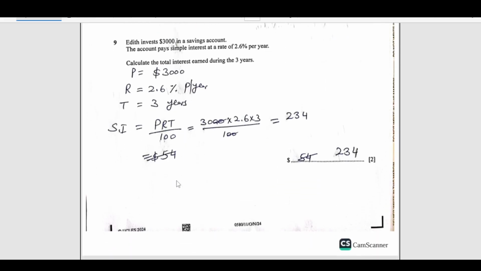Number 9, Edith invests $3,000 in a savings account. The account pays simple interest at a rate of 2.6% per year. Calculate the total interest earned. So, we are looking for the interest for 3 years. As it is mentioned that it is simple interest, we are going to use the formula of simple interest, which is PRT over 100. So, P is 3000, R is 2.6, T is 3, then you just calculate and we get 234 here.